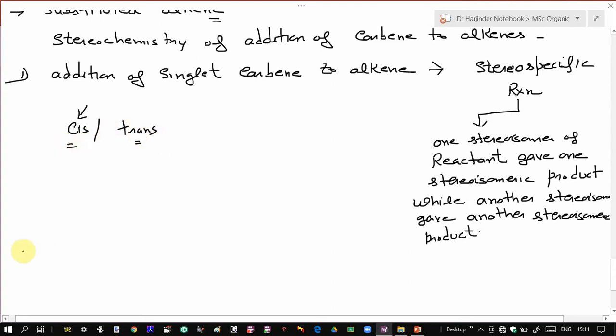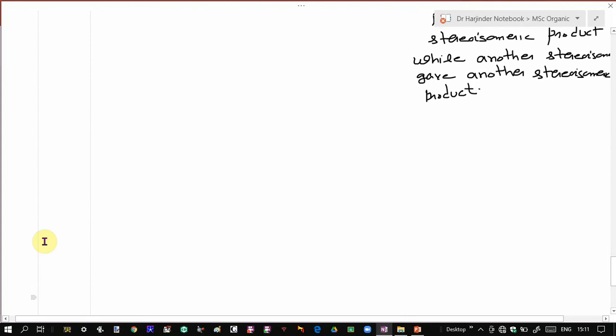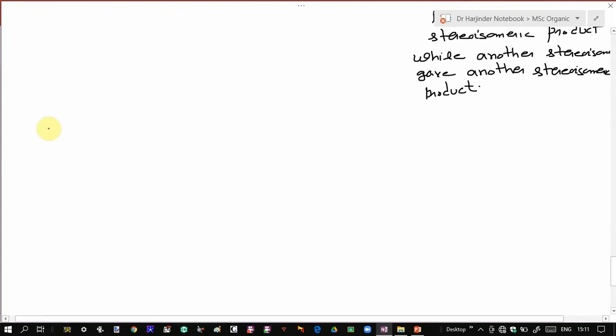So let us take the addition of singlet carbene to cis alkene and see what the product will be. Here you have a cis alkene. Suppose you have this one, where R may be any group. For example, if R is methyl, then it will be cis-2-butene, or if R is phenyl, then it will be cis-stilbene.